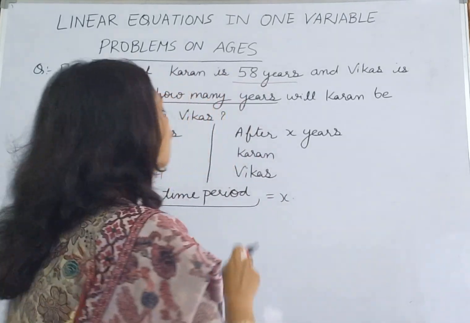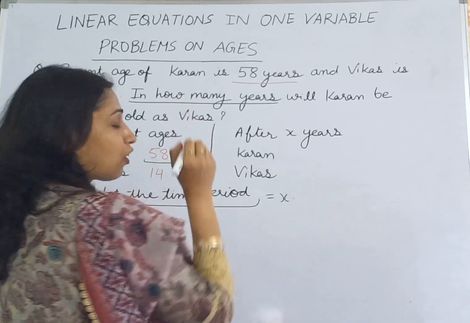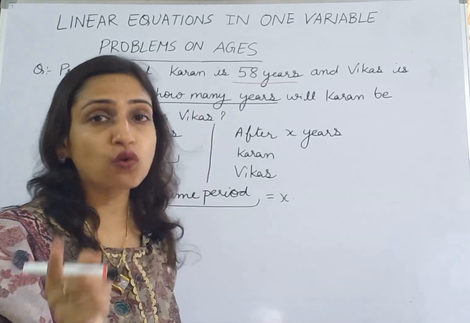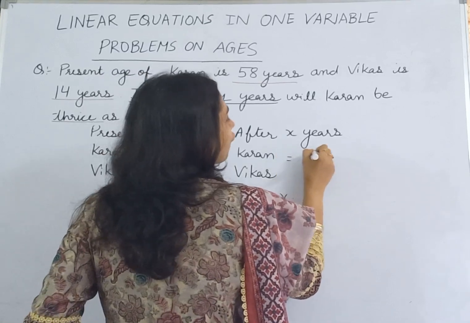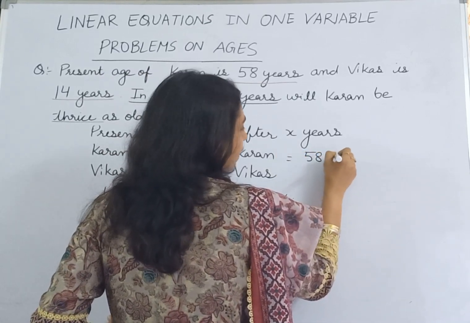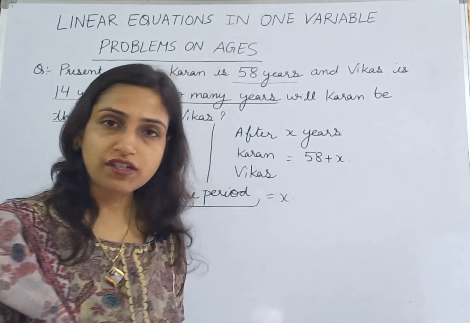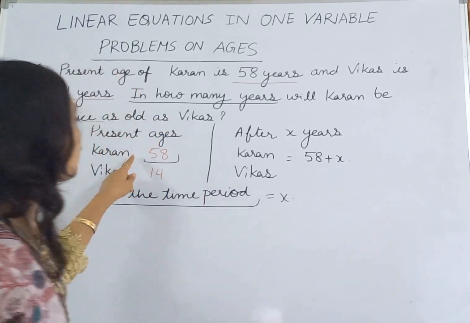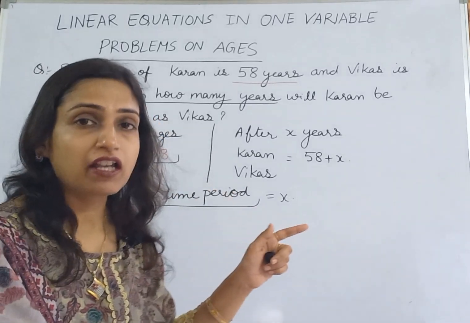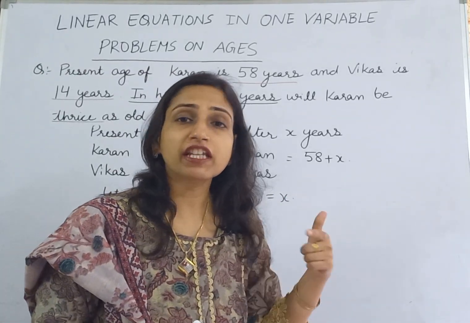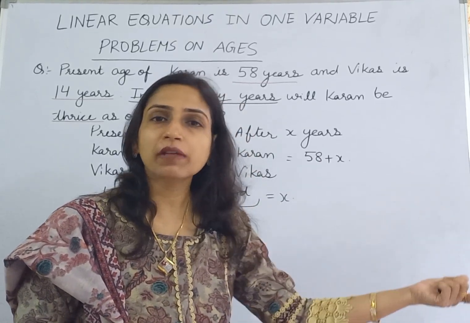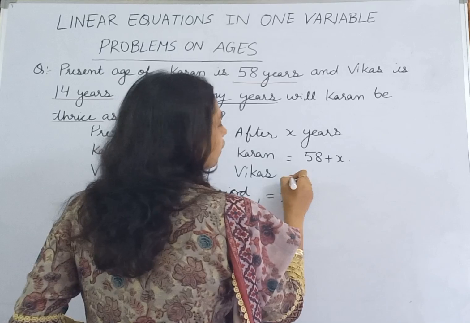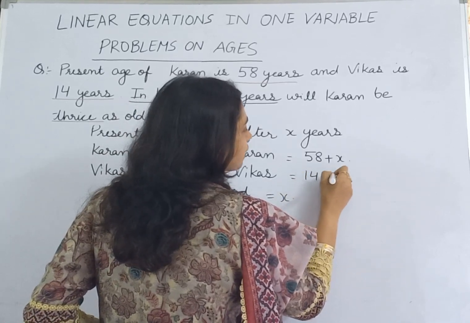If the present age of Karan is 58, then after X years what will be his age? If he is 58 years old now, then after X years he will be 58 plus X years old. Right? And if Vikas is 14 years old now, then after X years he will be 14 plus X years old.